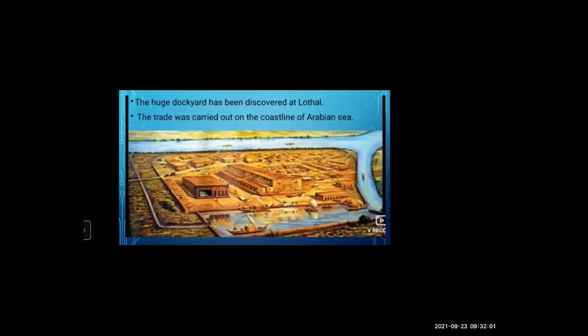Now, a huge dockyard has been discovered at Lothal. Remember this. Lothal is the name of a place that we saw yesterday on the map. A huge dockyard was found there. Dockyard means a place where ships are built and repaired. Boats are built, repaired and maintained. That is called a dockyard. So a huge dockyard was discovered at Lothal. The trade was carried out on the coastline of the Arabian Sea.